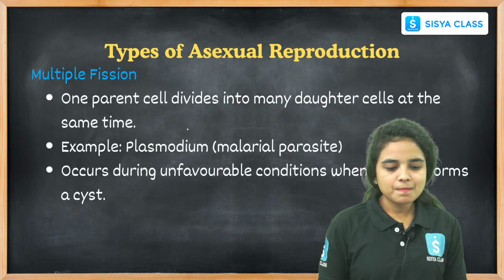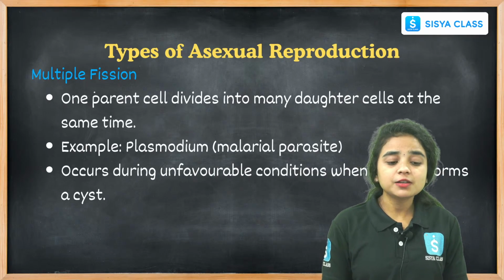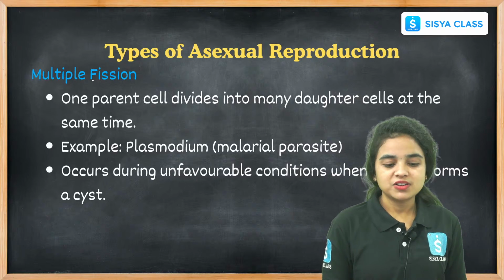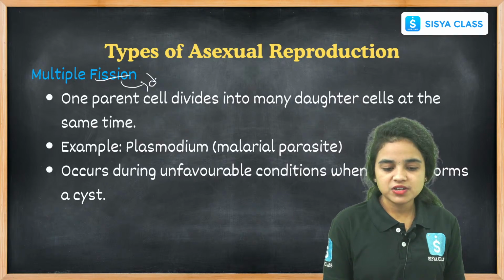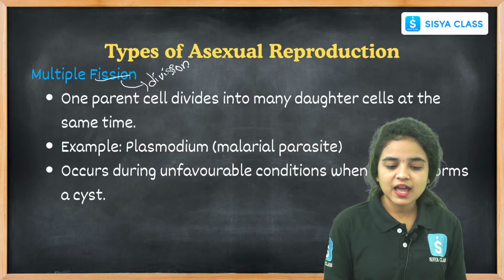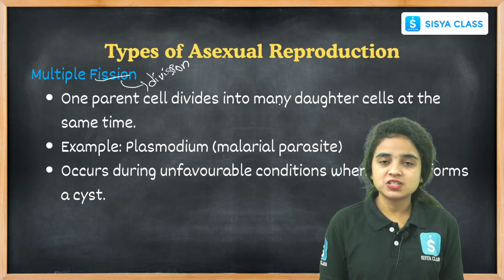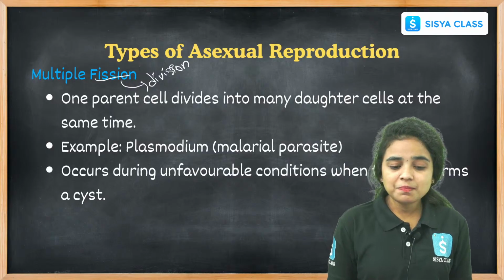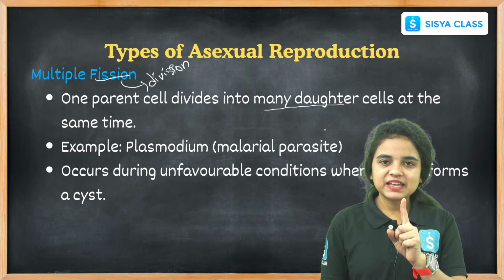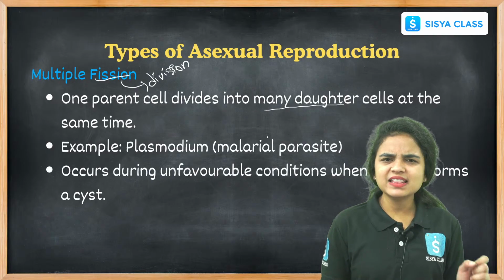While coming to multiple fission, we can see that multiple cells are divided. Fission we already know means division. Multiple means not a single one, it is many. So one parent cell divides into many daughter cells at the same time.